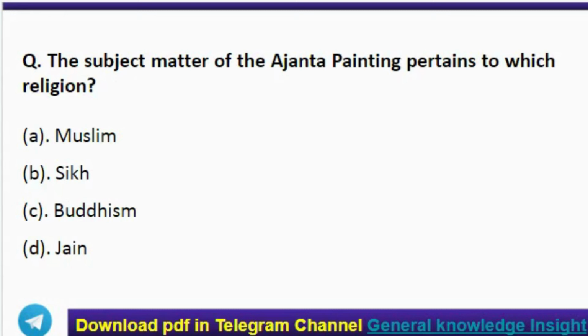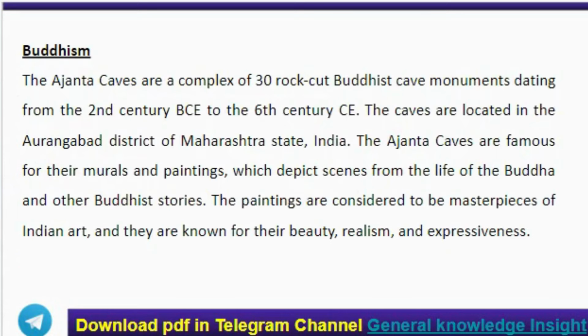Next question, the subject matter of the Ajanta paintings pertains to which religion? The correct answer is option C, Buddhism. Here, the Ajanta caves are a complex of 30 rock-cut Buddhist cave monuments dating from the 2nd century BCE to 6th century CE.